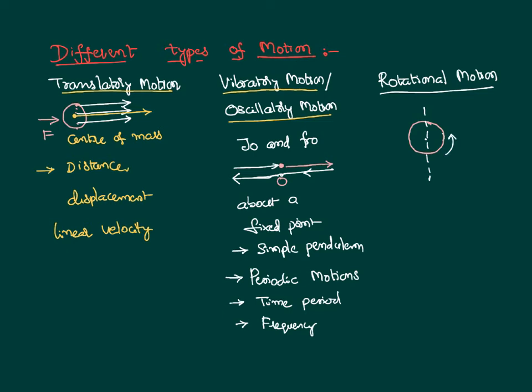So, if we consider this particle, it is moving like this. This particle is also moving like this. Each particle is rotating about a given axis. This axis is called the axis of rotation. So, if all the particles of the body or a system are rotating about a given axis, that kind of motion is called rotational motion. To study this rotational motion, we need to know about some basic terms like moment of inertia,